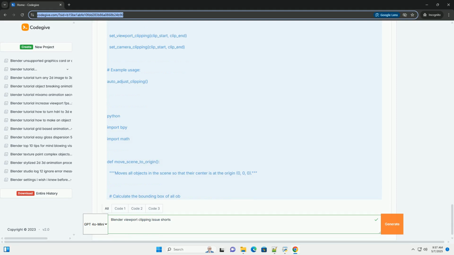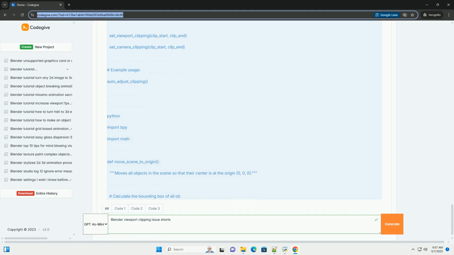Translation vector: calculates the vector needed to move the center of the scene to the origin, (0, 0, 0). 4. Object translation: iterates through all objects in the scene and adds the translation vector to their locations. This moves the entire scene while preserving the relative positions of the objects.